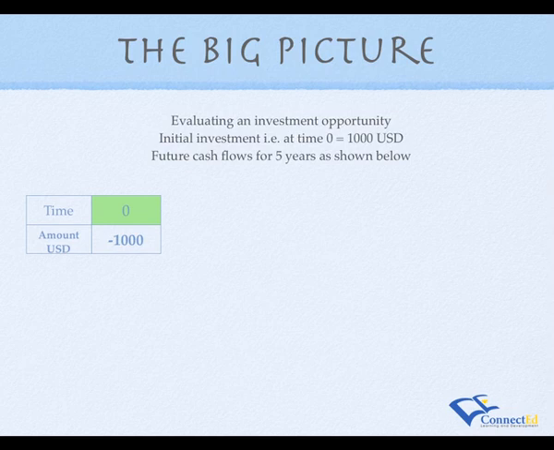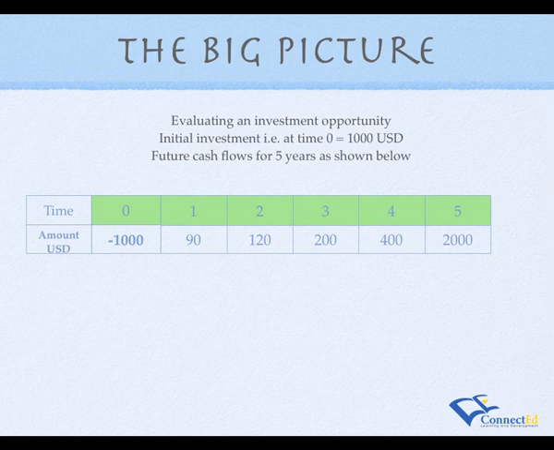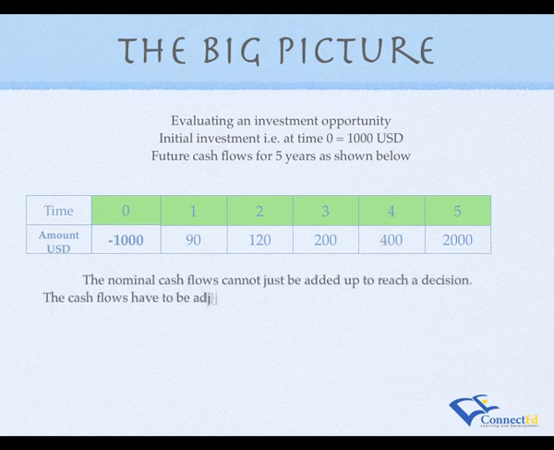In finance, all outflows are preceded by a negative sign. This will be followed by cash inflows in years 1, 2, 3, 4, and 5, and the amount for each of these years is specified in the timeline. The nominal cash flows cannot be added up to make a decision. So you could not just add up 90 and 120 with 200, 400, and 2000 and say this looks like a good decision. So what you need to do is to discount the cash flows that happen in the future, that is from time 1 to 5, and compare that with the investment that you are making in time 0. This is how you actually apply time value of money in practice.